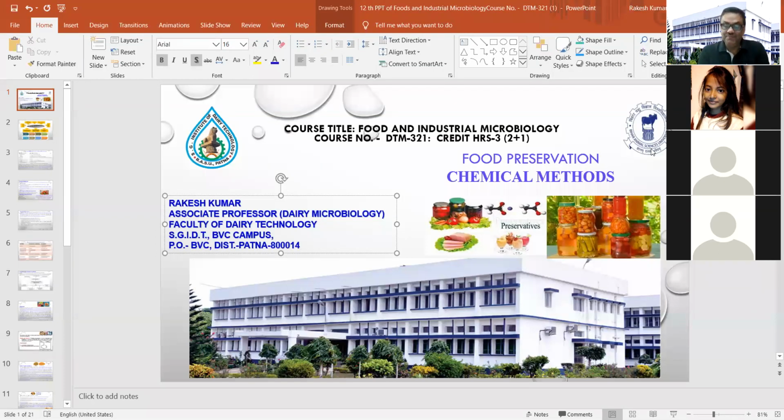So food preservation by using chemical methods. Chemical food preservatives are substances which are used in different types of food items just for delaying the growth of microorganisms, with or without destroying them.